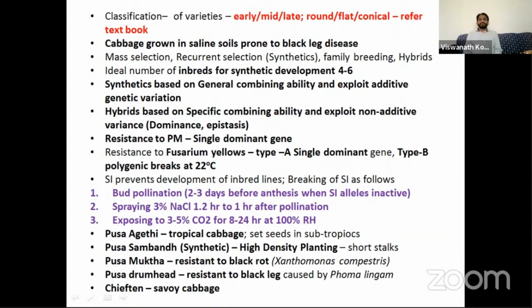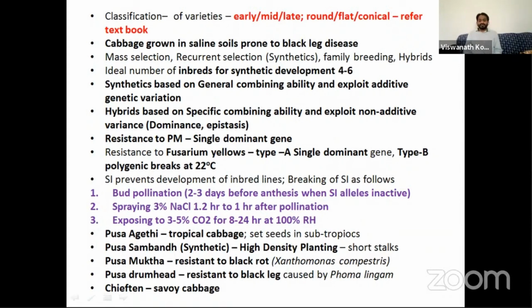For developing inbred lines in cross-pollinated crops, we have to do selfing. Up to 6 to 7 generations of selfing in a cross-pollinated crop will give us an inbred with almost 97 to 98% homogeneity. But there is self-incompatibility, so we cannot do selfing in cabbage.